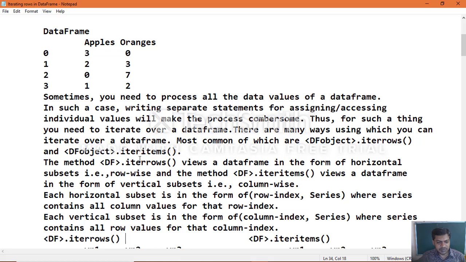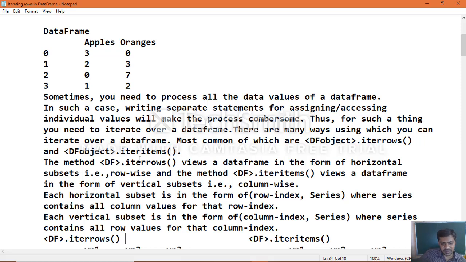Among those two types of functions, the first one is iterating row wise. Each horizontal subset is in the form of a row index series object, because a two-dimensional array contains one-dimensional array objects. So here each row is considered as one series, which becomes the 1D object. That's why we call it a series, where the series contains all column values for that particular row index.